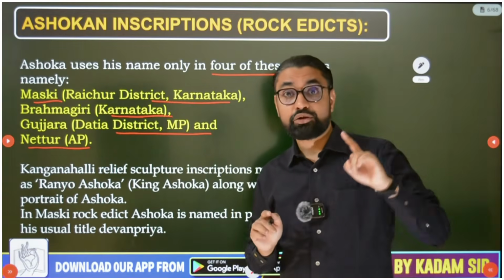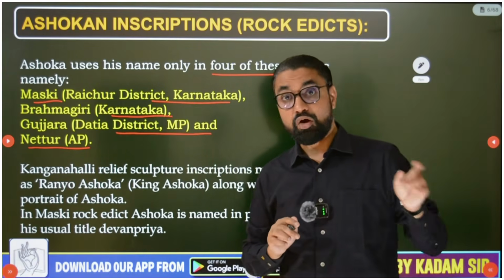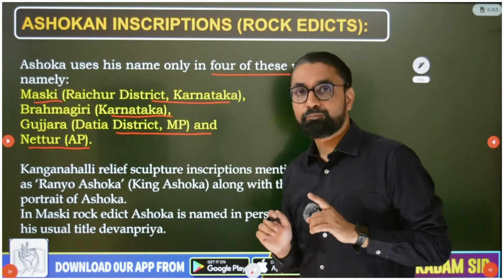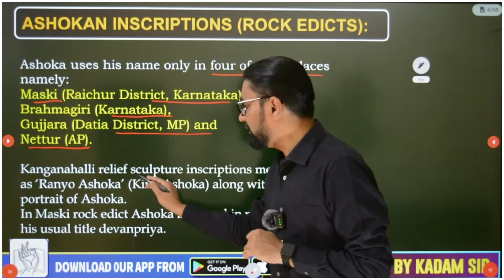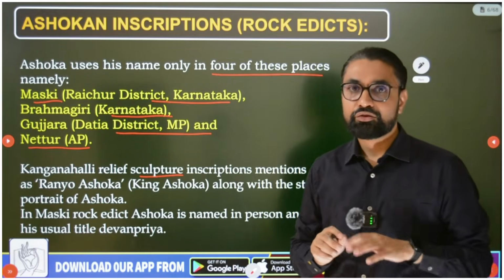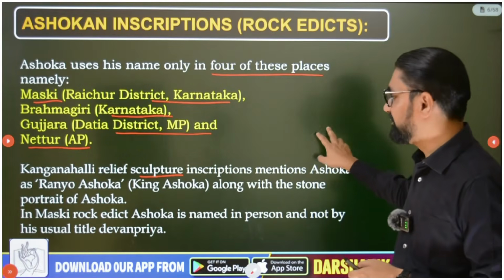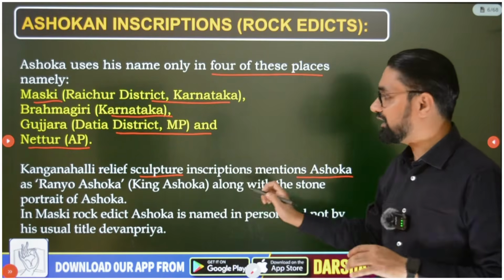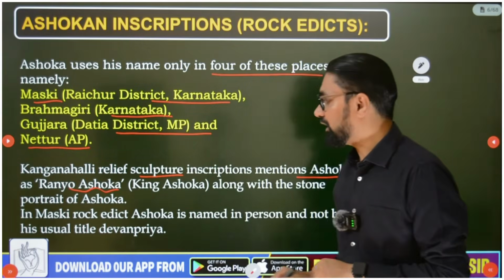And along with that, I told you about the Sri Lankan manuscript; on that manuscript also we find Ashoka's name. Then most important is the Kanganhalli relief sculpture. This inscription is very important because it mentions Ashoka's name as Ranyo Ashok or Raya Ashok.